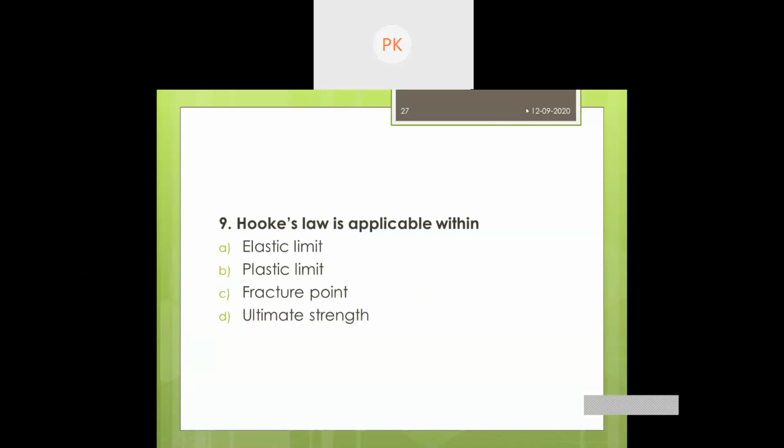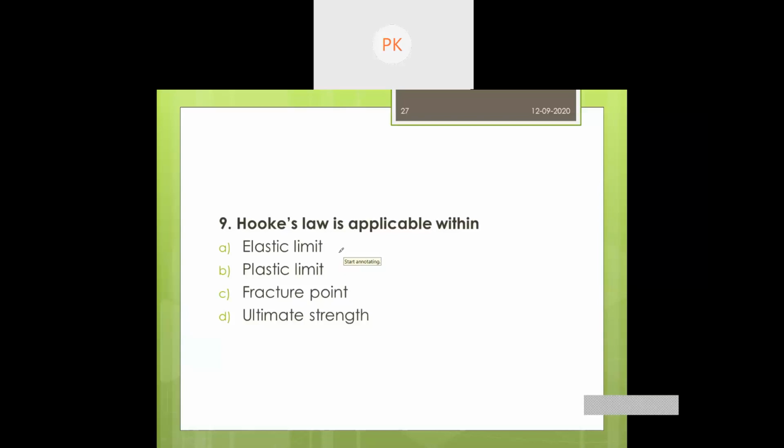Now you should answer this one. It is a very important question, and we have mentioned it a lot of times during the class. Hooke's law is applicable within what? Answer, I'll give you around 10 seconds.